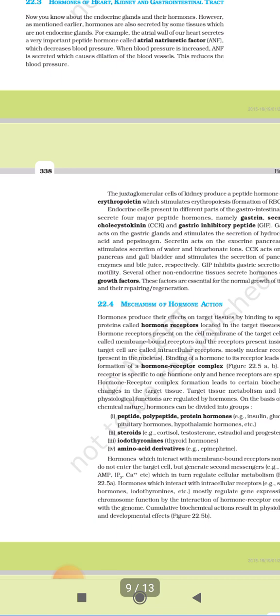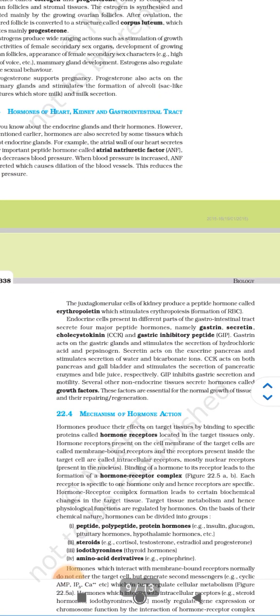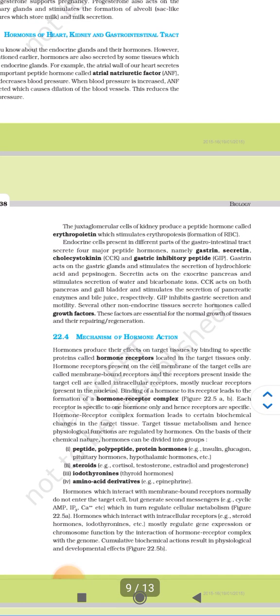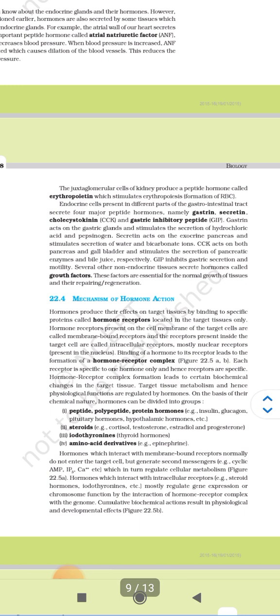The juxtaglomerular cells of kidney produce a peptide hormone called erythropoietin, which stimulates erythropoiesis, the formation of RBC. Endocrine cells present in different parts of the gastrointestinal tract secrete four major peptide hormones, namely gastrin, secretin, cholecystokinin, also called CCK, and gastric inhibitory peptide, that is GIP.